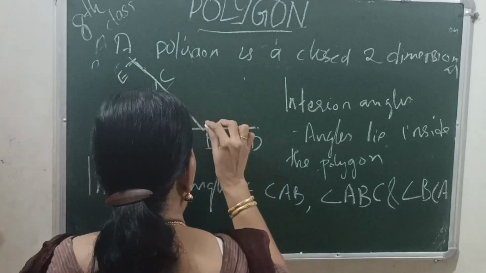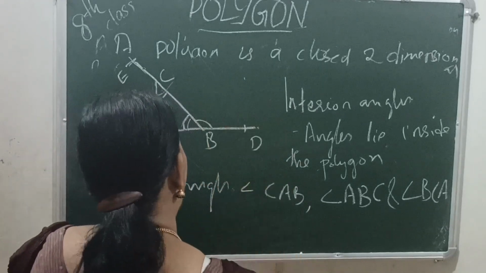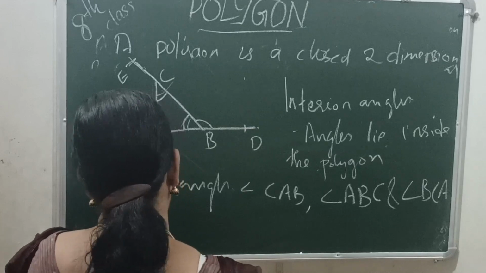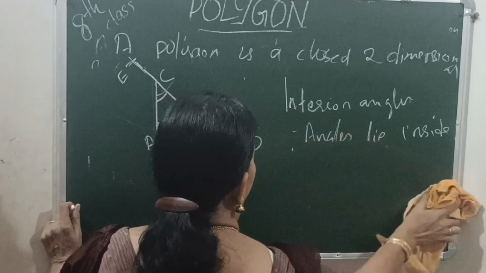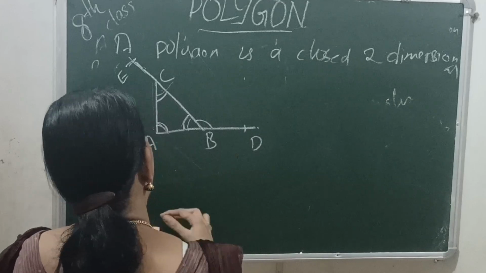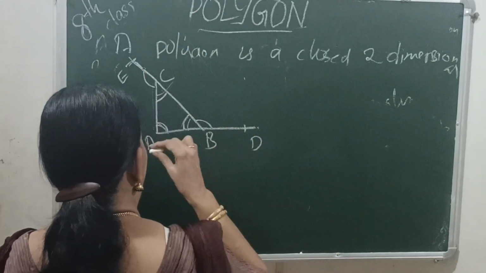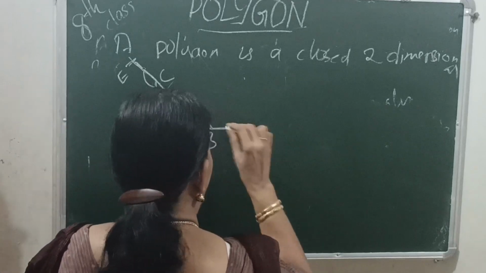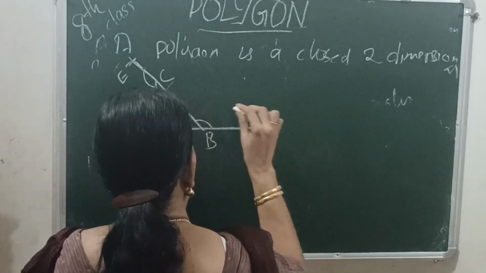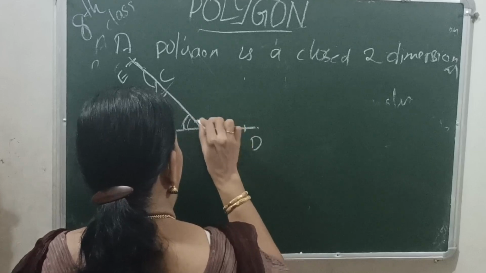Then an angle that lies outside the figure, exterior to this triangle, is an exterior angle. Here I draw two exterior angles to this triangle.